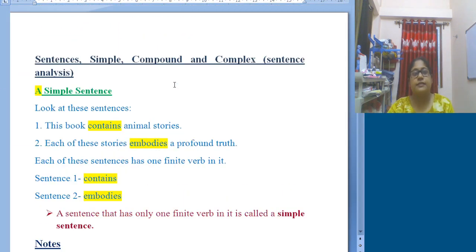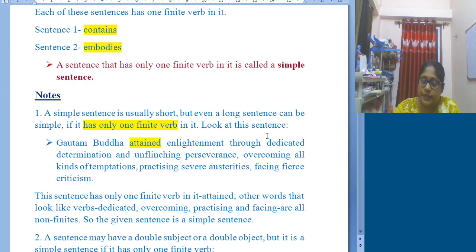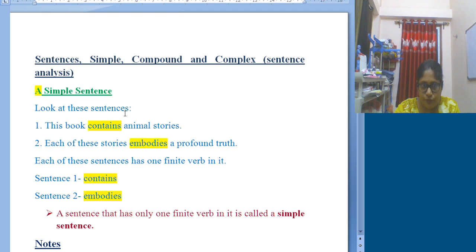This is the thing you need to know, and in a very simple and easy way it is explained here. If you go through it minutely, I think there will be no problem with simple, compound and complex sentences. If you can recognize them, then no such question will remain unanswered by you.